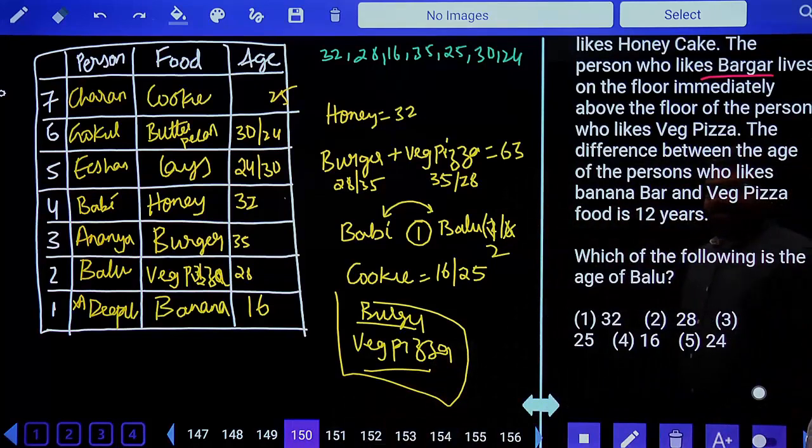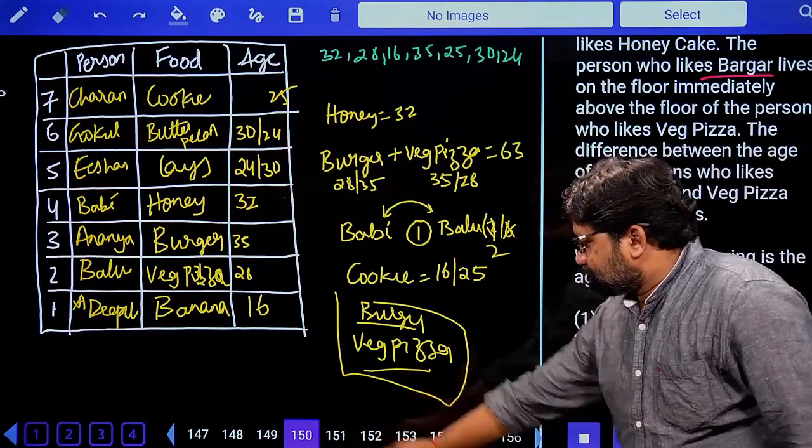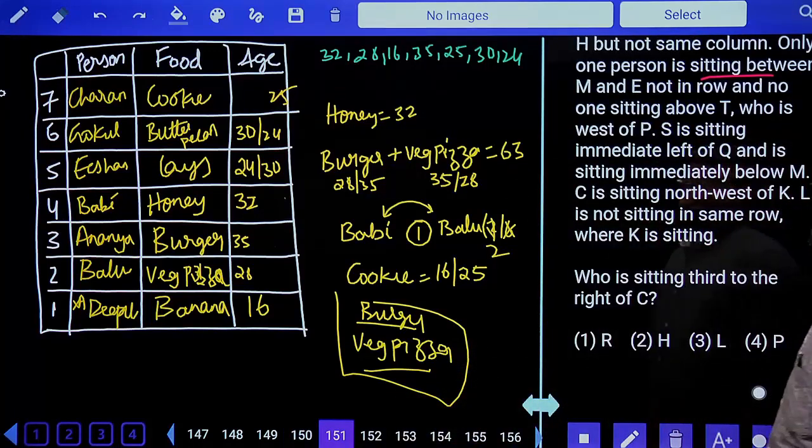Which of the following is the age of Balu? What is Balu's age? 28. Option 2. Next, now you have a different question.